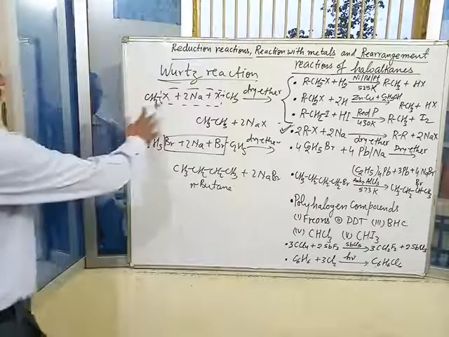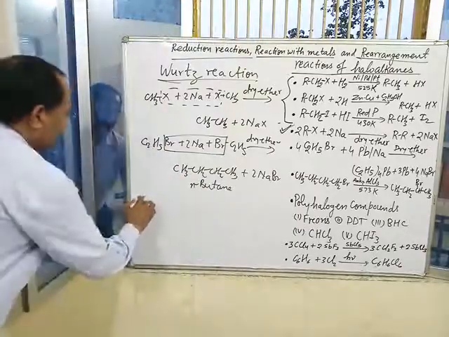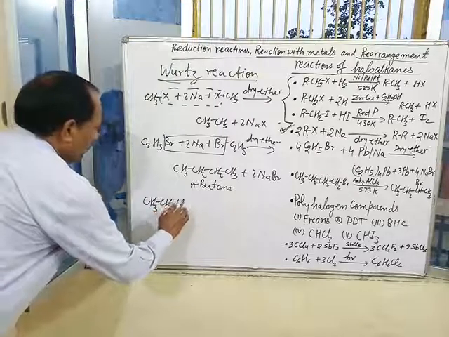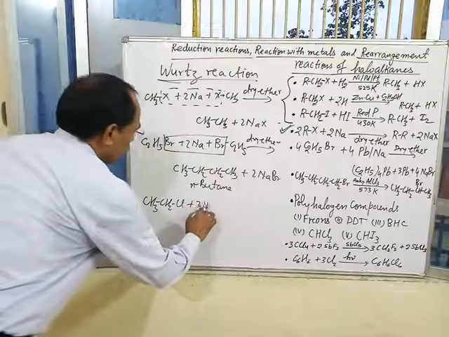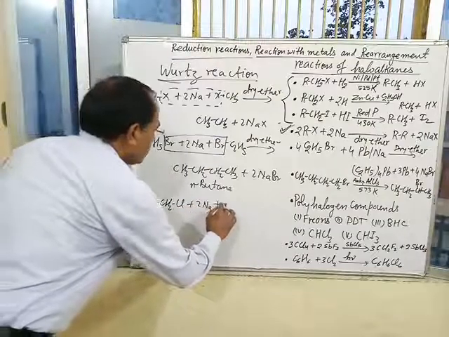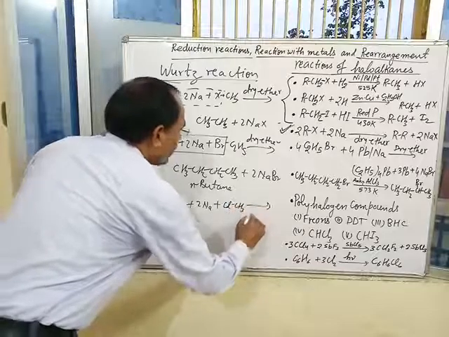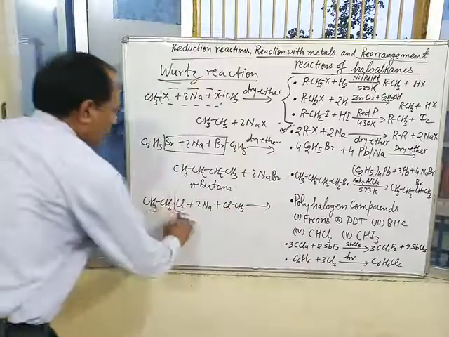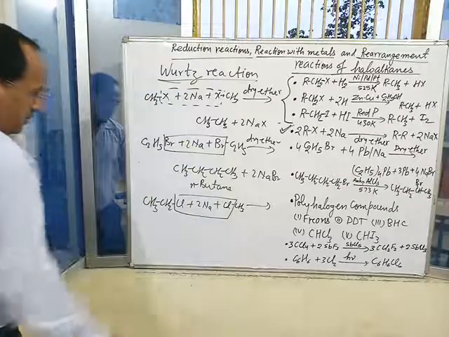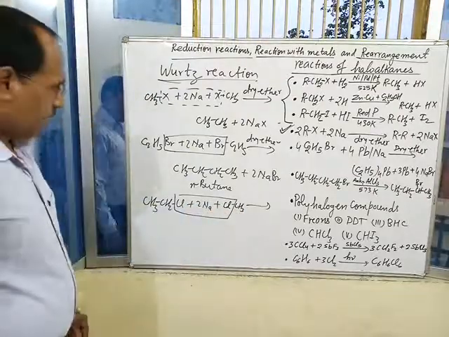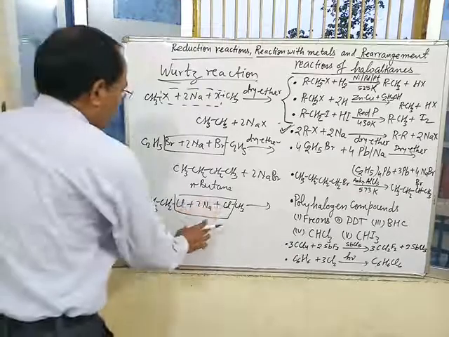If you take two different alkyl halides like this, CH3CH2Cl plus 2Na plus ClCH3 in dry ether, we get alkane having odd number of carbon atom. In this case,